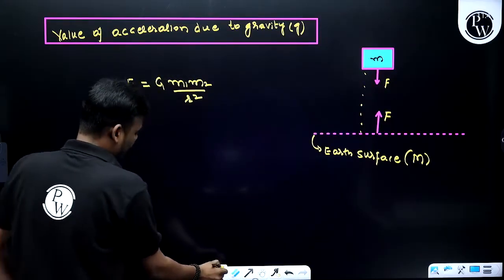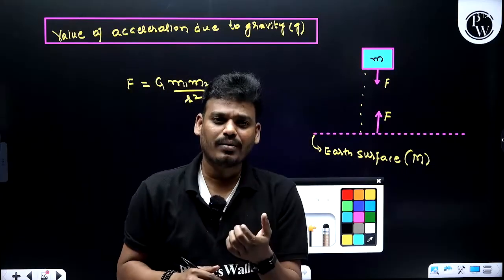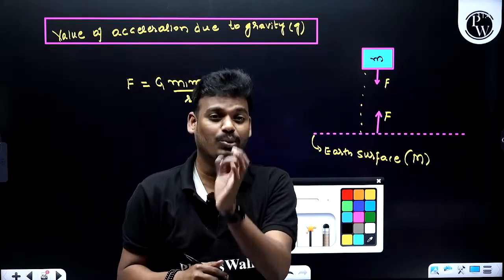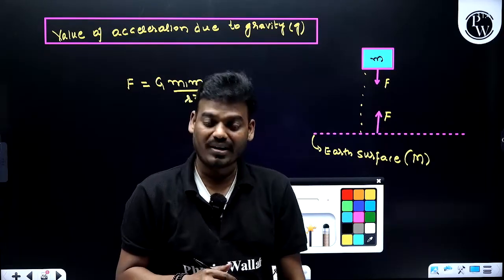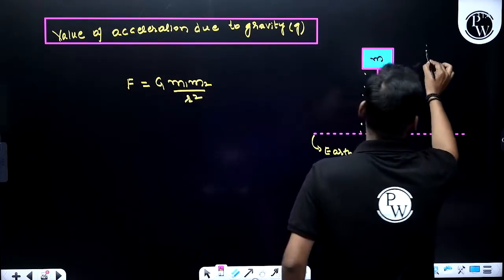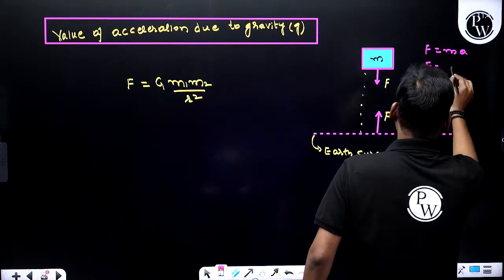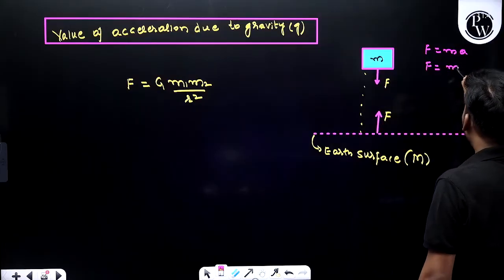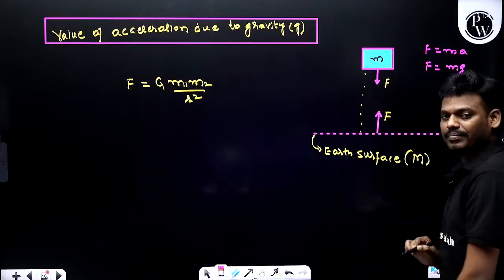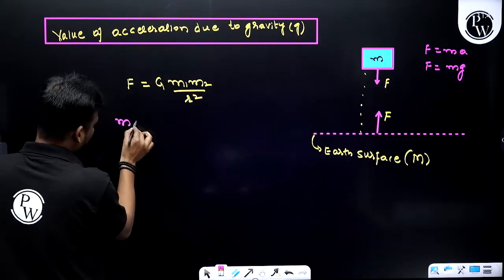Now, this is the force, force due to what? That is gravity, force due to gravity. How do we calculate it? Mass into acceleration due to gravity. According to Newton's second law, we write F is equal to m into a. Here F is the same, the force due to gravity acting downward, and the mass is the same, acceleration due to gravity is g. Am I right? So I'll replace this F with mg.